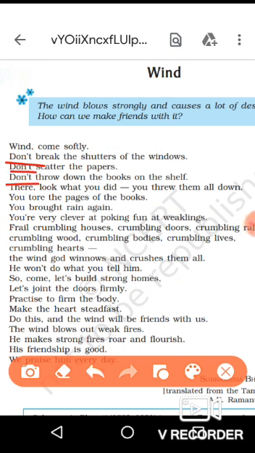This is anaphora. There are more instances of anaphora also. Here you can see, "you" has been repeated in all the three lines, line number 6, 7 and 8.